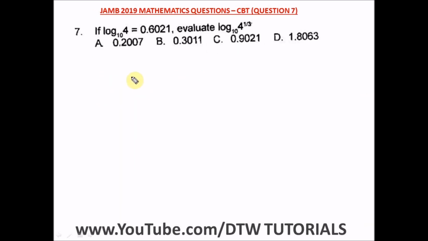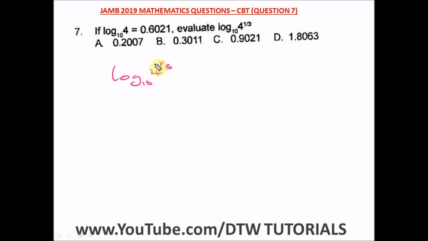Question 7 of the JAMB 2019 Mathematics Past Question, that's your UTME CBT exam. It says, if the logarithm of 4 base 10 is equal to 0.6021, evaluate the logarithm of 4 raised to the power 1 over 3 base 10. Okay, so how do you solve this? These are simple. So we have a logarithm of 4 raised to the power 1 over 3 base 10.